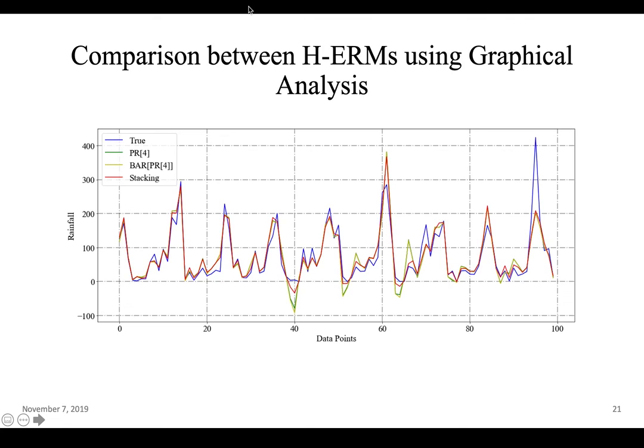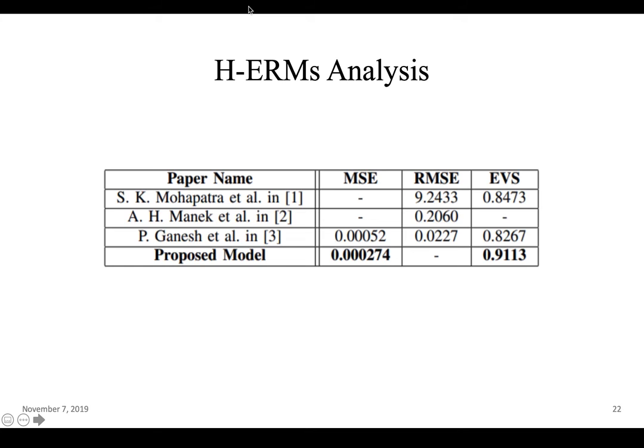Now, since from the graph it can be clearly observed that stacking is the best model, this model is compared with other papers that have used the same data set, and the analysis is shown here. The first two papers are other authors' papers, and the third paper is our previous paper as mentioned before, and this proposed model actually performs twice as well in terms of MSE and provides an 11.1 increase in the EVS values, which is a great improvement in terms of variance.